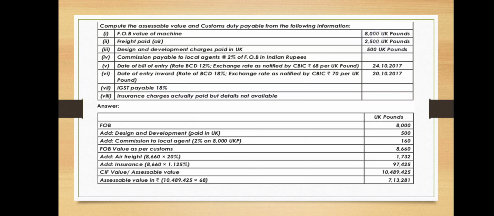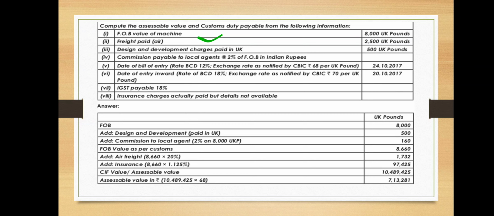Yes, so here they have given the FOB value of the machine. How much FOB value of the machine is given here? 8,000 UK pounds. The given information is FOB value directly. There are no calculations regarding FOB. Okay, so 8,000 UK pounds.